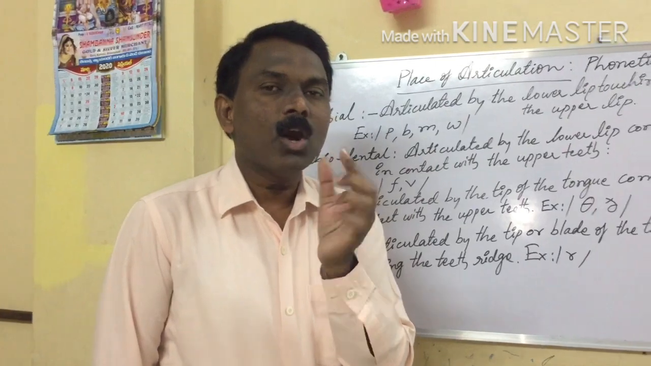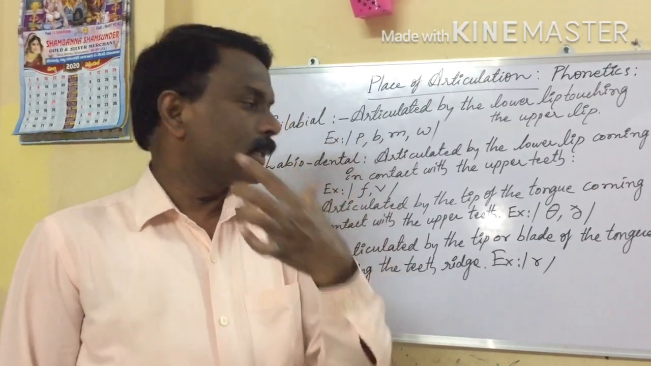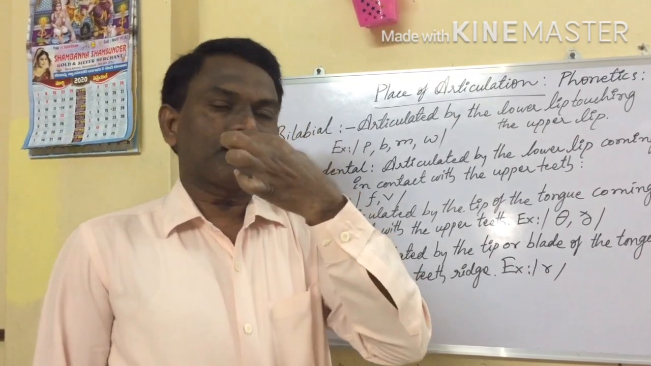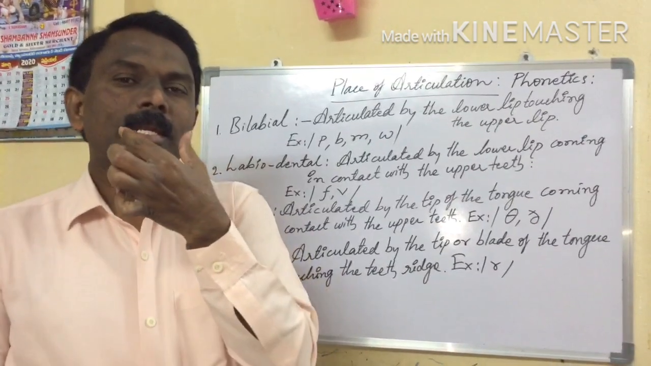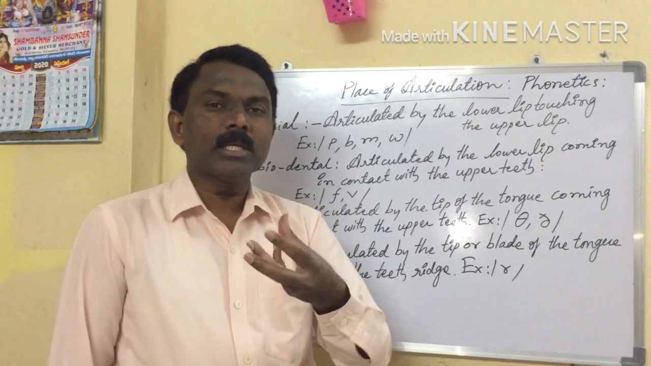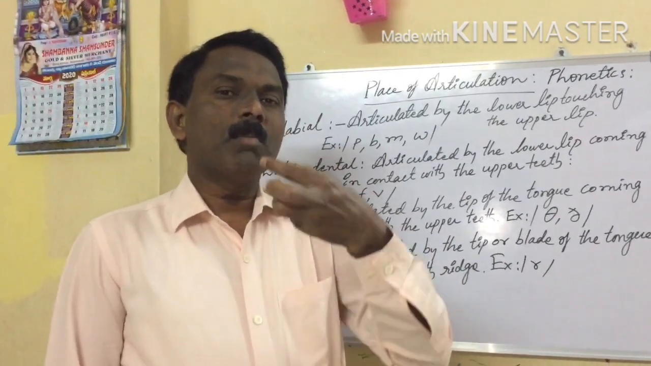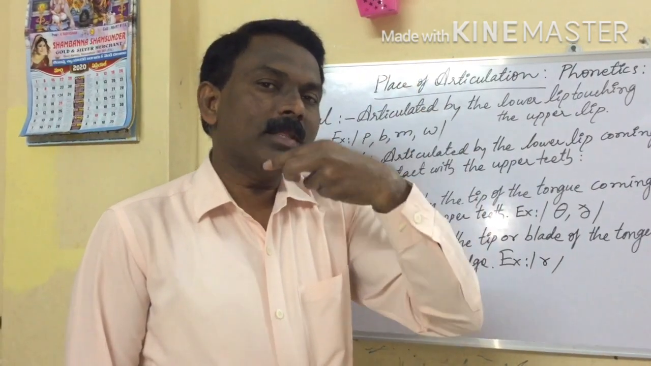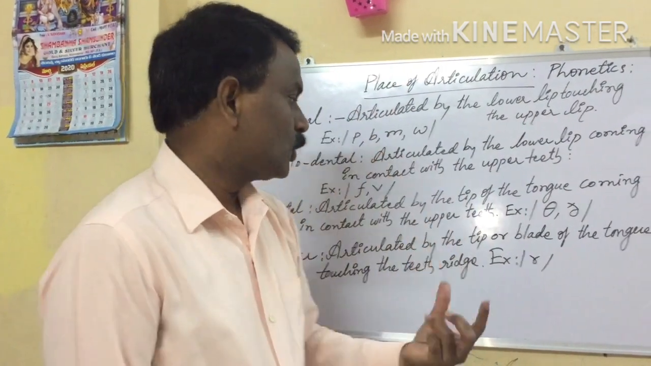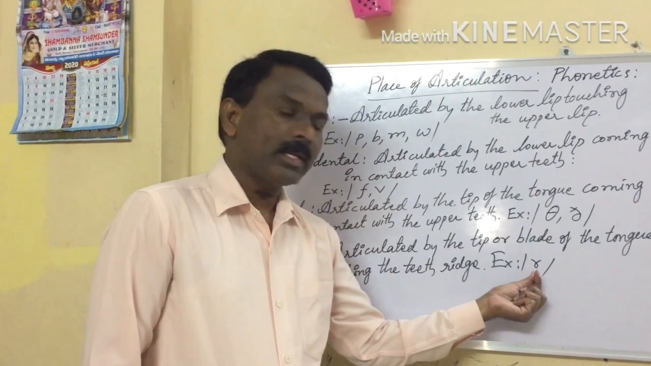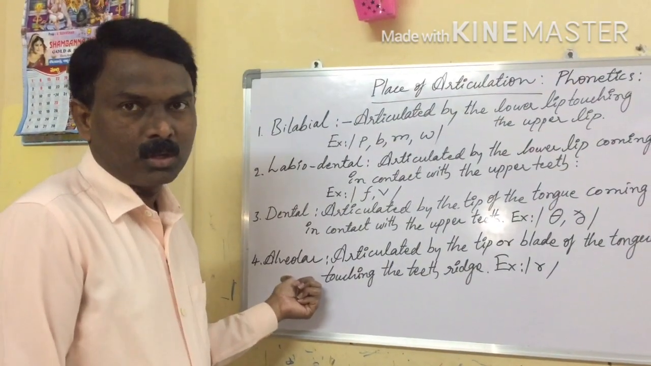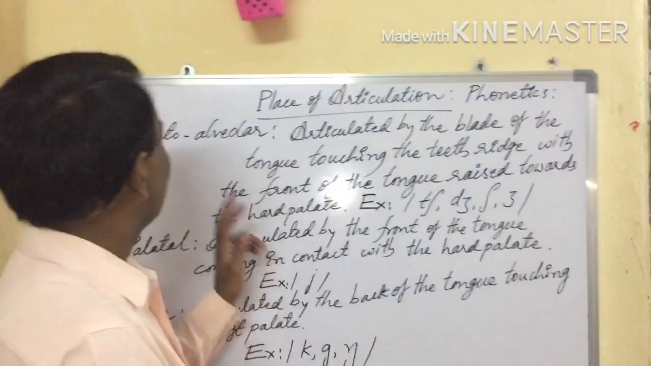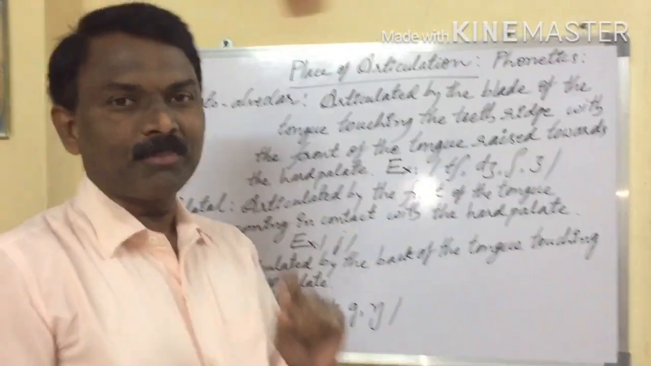Tip of the tongue or blade of the tongue touching the teeth ridge. So while producing the ra sound, the blade of the tongue is touching the teeth ridge. So that's why this sound is called alveolar. Okay, next, the fifth one.